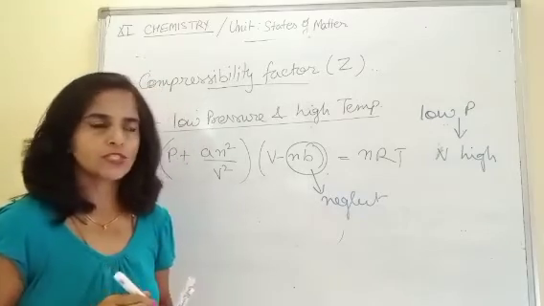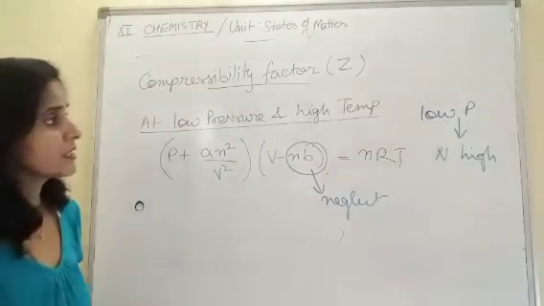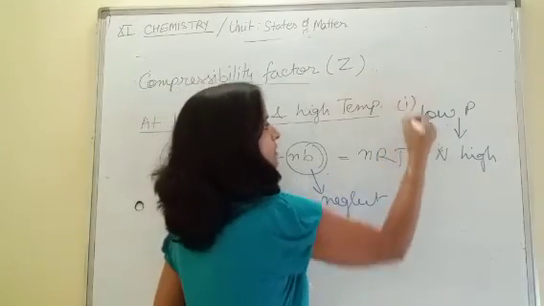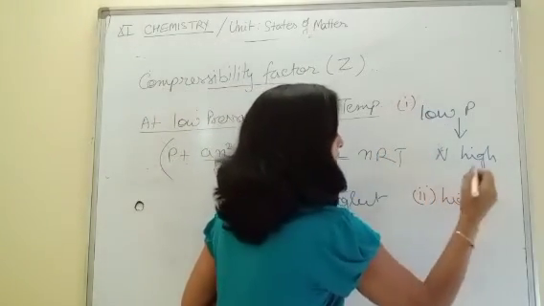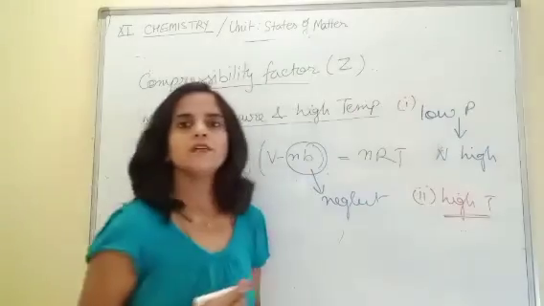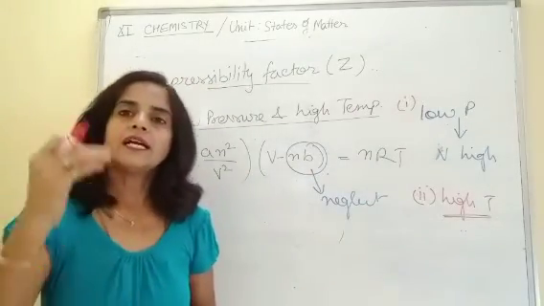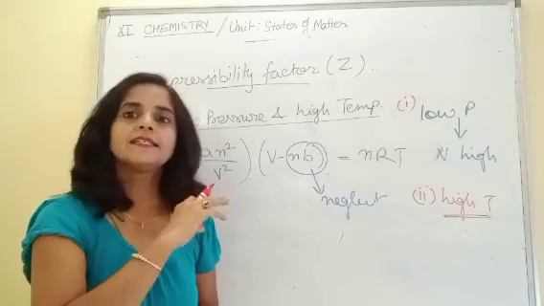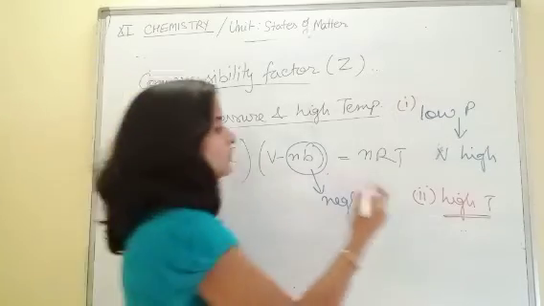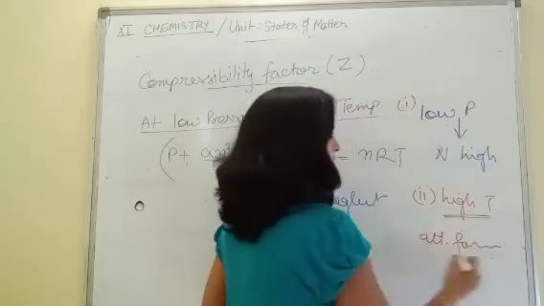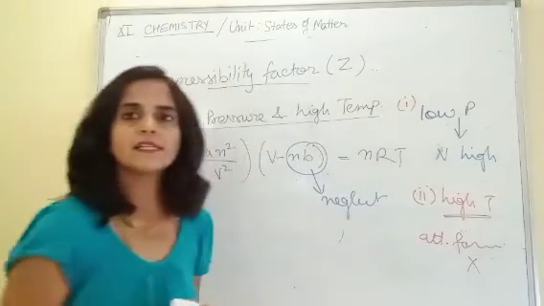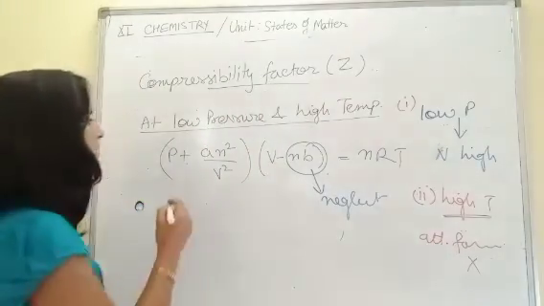Coming to the second situation, when the temperature is high. This was one condition. Second condition, high temperature. And when temperature is high, attractive forces start decreasing. Now, attractive forces, they start decreasing. Means we can neglect the force of attraction.